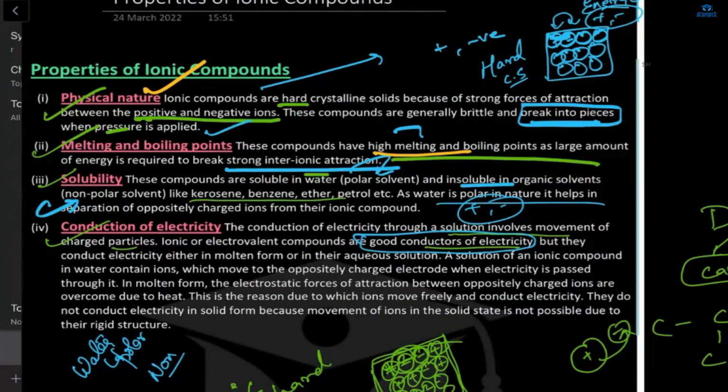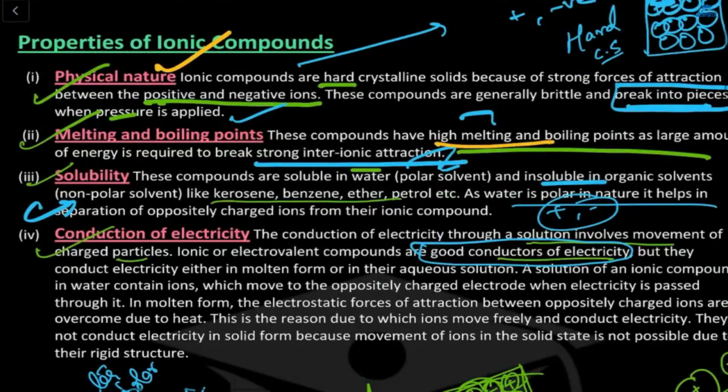Second is, the voice is coming, na Shazad? Yes, ma'am. Properties of ionic compounds. Physical nature क्या होता है? It will break into pieces. Melting and boiling points will be high, as it is a solid which is very strong. Solubility: these are soluble in both polar and non-polar solvents.